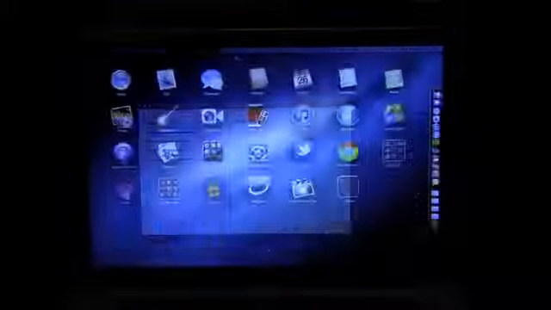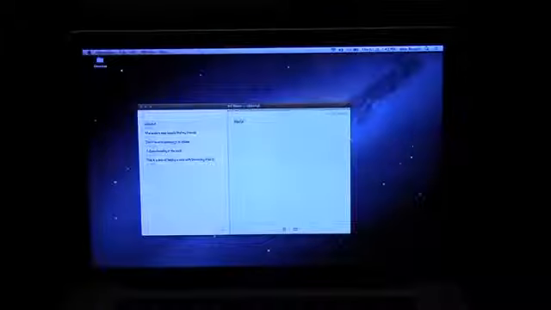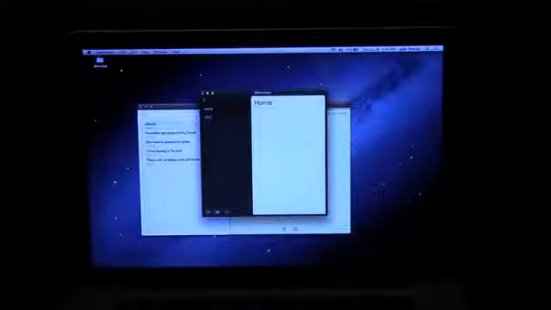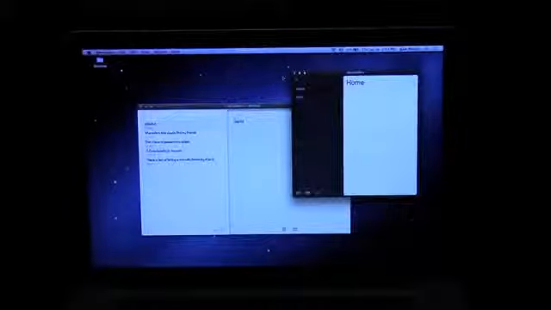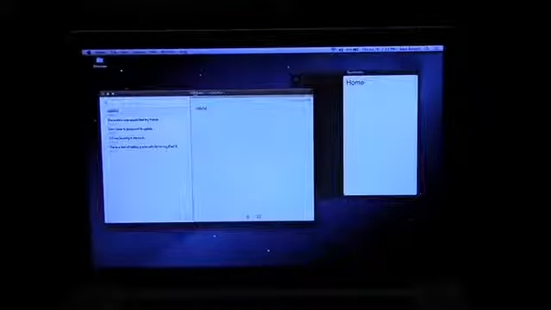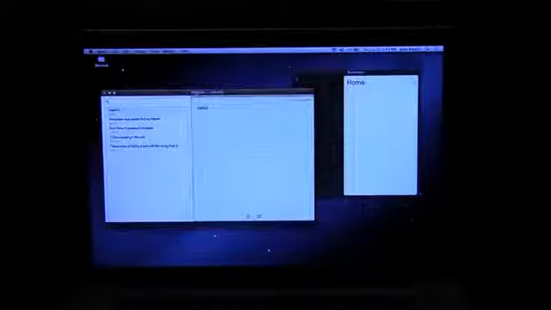And then of course there is Reminders, which again looks like they took the iPad app and just threw it on the computer. I don't really like the look of these. I don't like how it looks like they just took a screenshot of the application open on an iPad and pasted it into OS X Mountain Lion. But, you know, it's something I'll have to get used to.